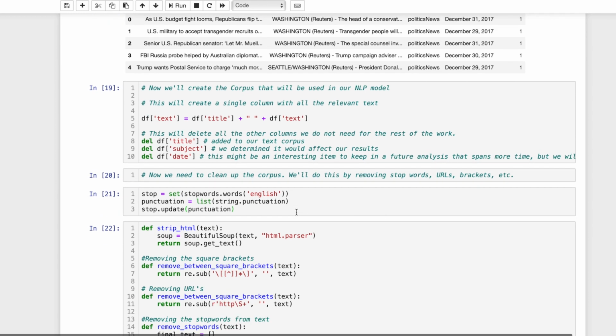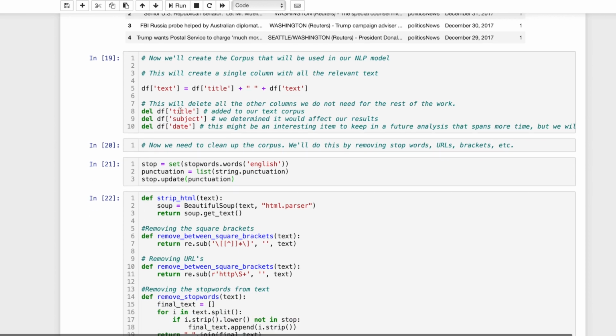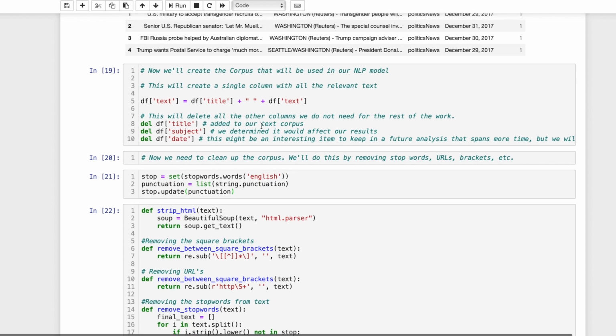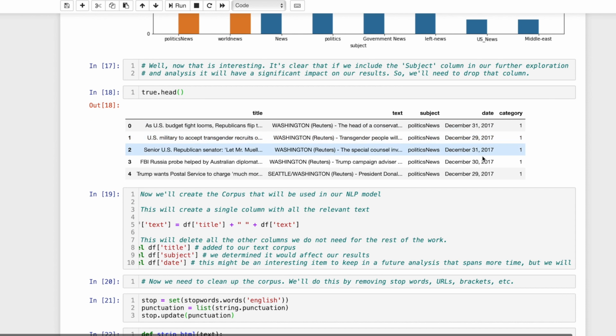From there, we're going to create the corpus, which will be the entire text that we'll be running through this NLP model. For that, we'll have the title plus a space plus the entire text field of the article itself. We'll also be deleting the title and subject. We'll delete the title because we'll be including it back into the text. The subject we've just discussed is something we're not going to be able to utilize. And then the date. Though this is an interesting thing that we could possibly look to include, it isn't really pertinent to us right now. Again, this is just a brief, simple NLP project for the purpose of another project, which I'll talk about more in the future.